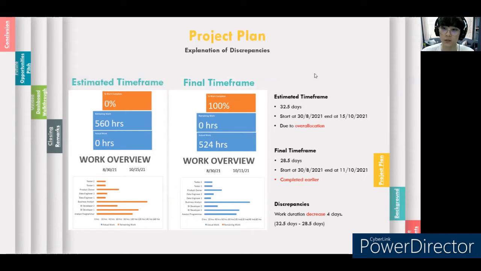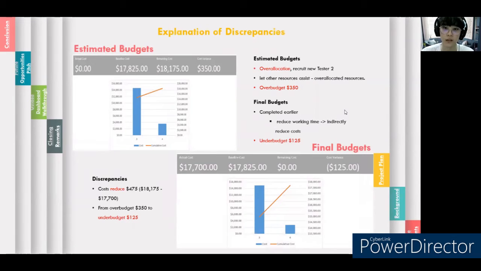However, the resources completed their work earlier and made the overall project done by using just 28.5 days, which ends on 11th of October. Therefore, the discrepancy between the estimated and final time frame is that the work duration has decreased by a total of 4 days. Now we will look at the discrepancies between the estimated and final budget.